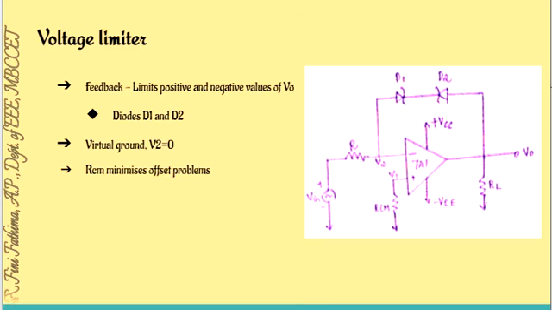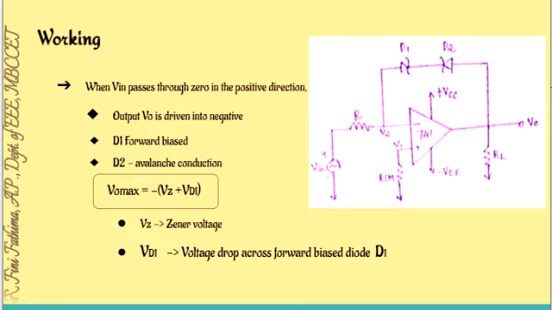minus V0. So minus V0, when it comes in minus V0, then what will happen? This is negative. So this diode D2 is reverse biased, or it will move to avalanche conduction because it is a Zener diode, and D1 is forward biased, so D1 will act as a normal diode. So the output will be, the maximum output possible will be VD2, that is VZ plus VD1. VZ plus VD1. The output is minus, so I have given the symbol minus.